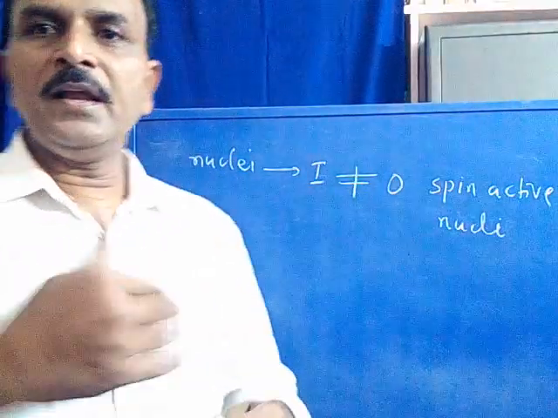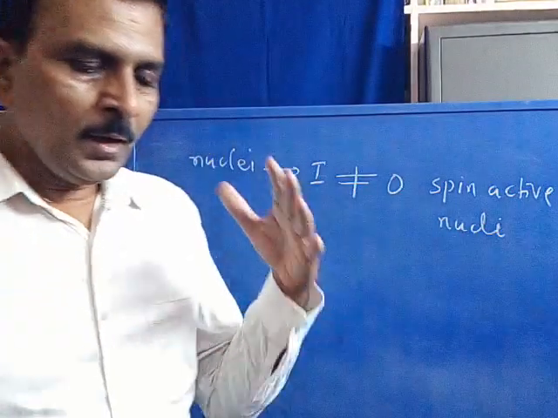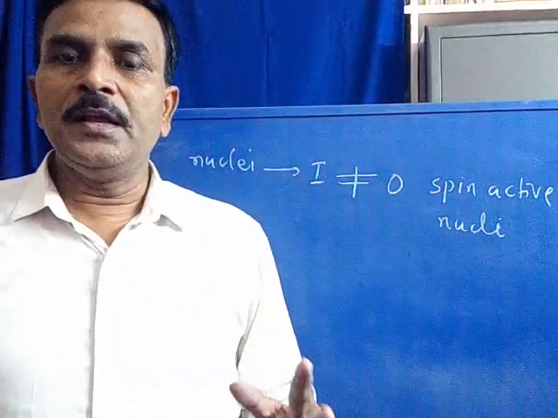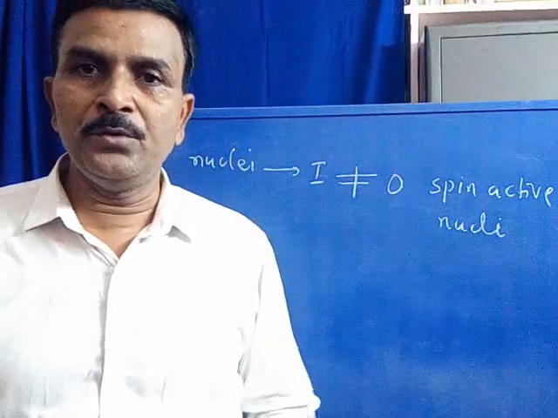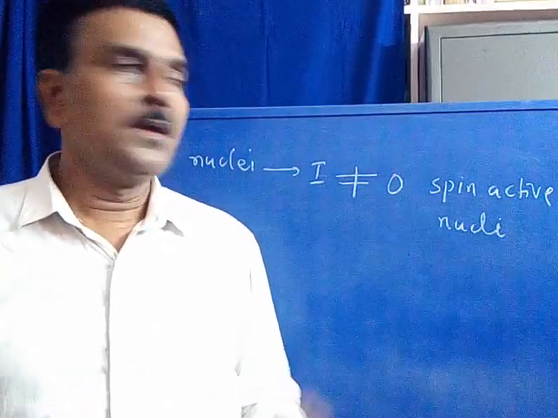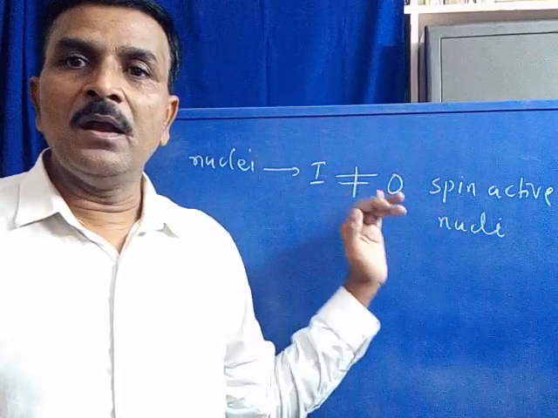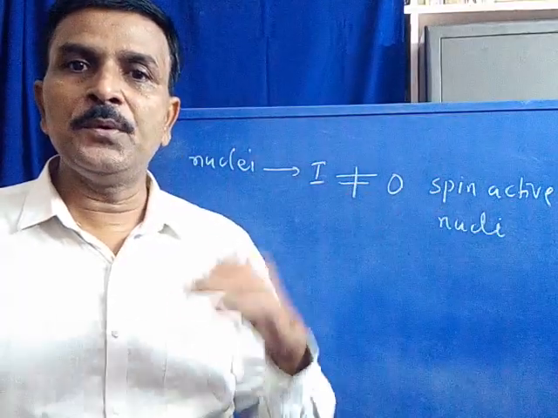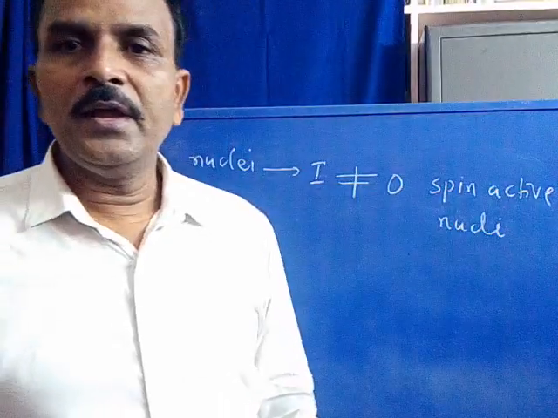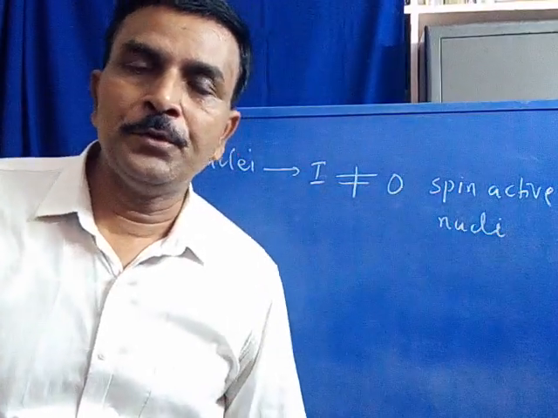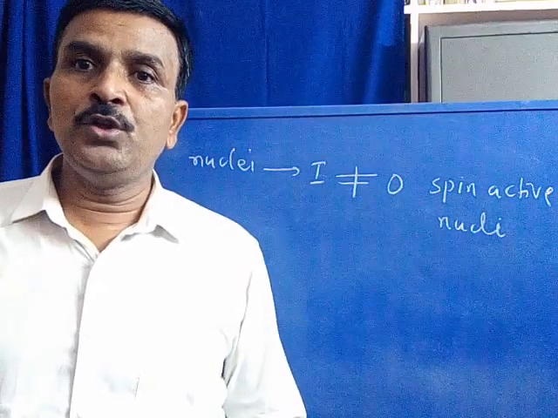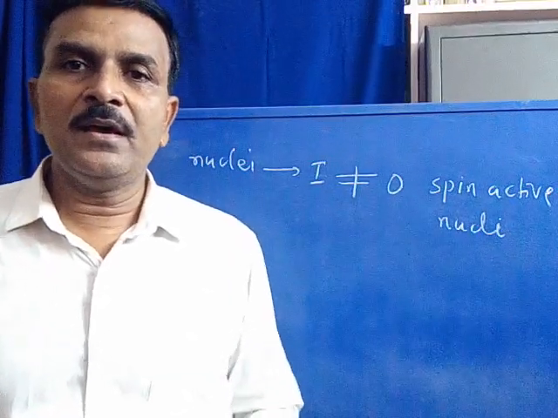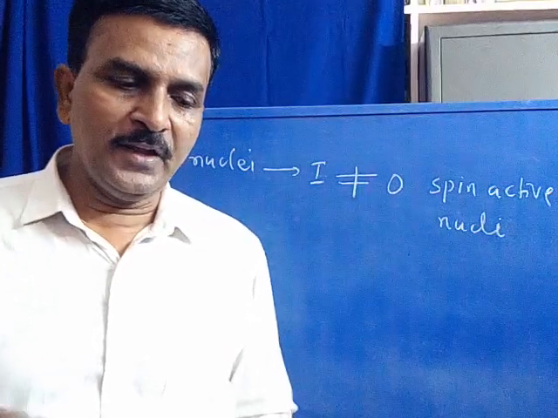Now we can define it in another way. Any nucleus consisting of an odd ratio of protons and neutrons always has its spin quantum number not equal to 0. Such kinds of nuclei are called spin active nuclei.